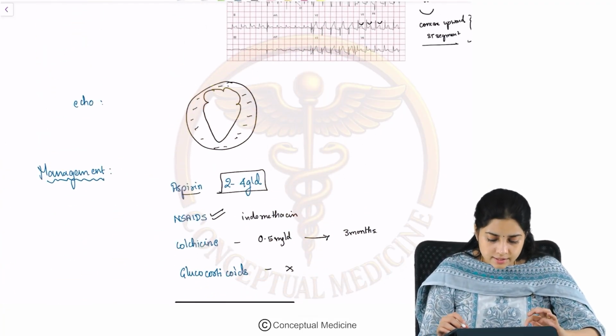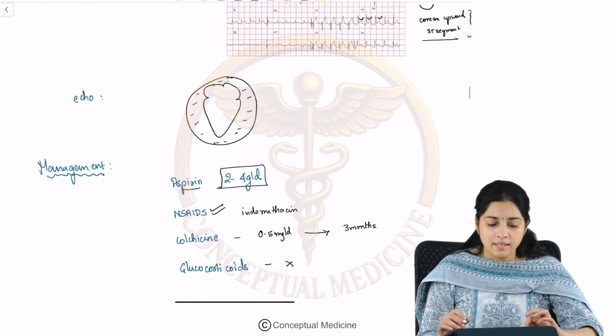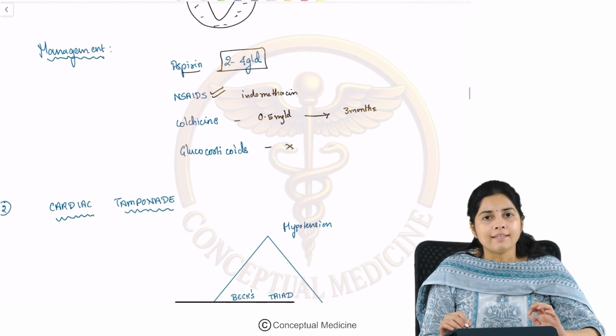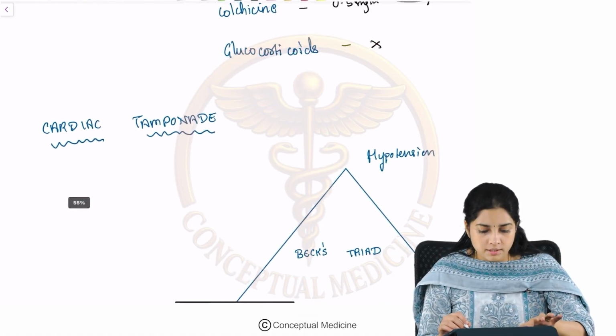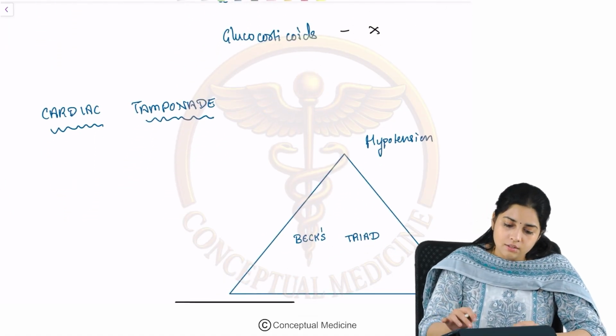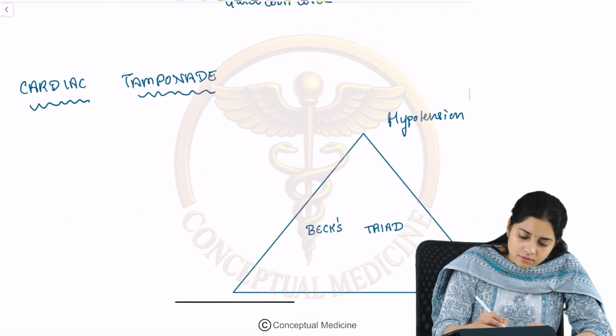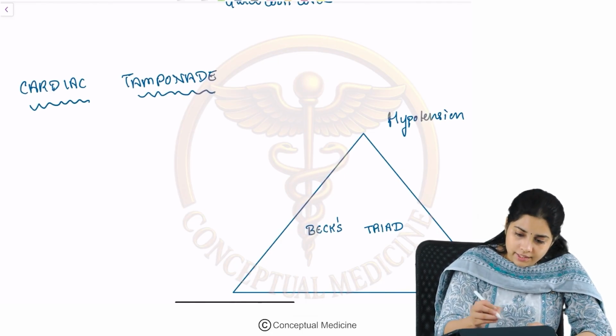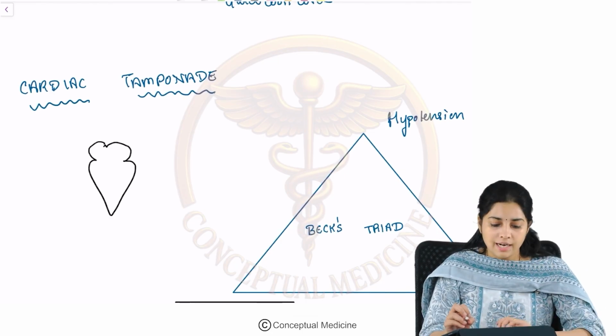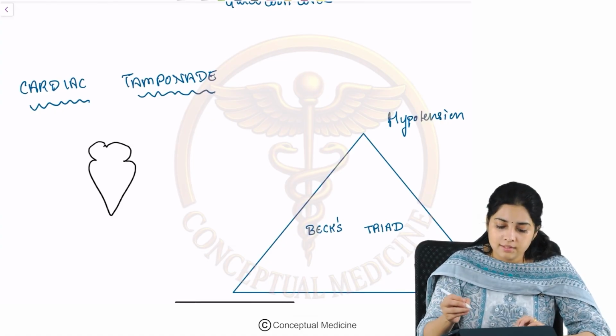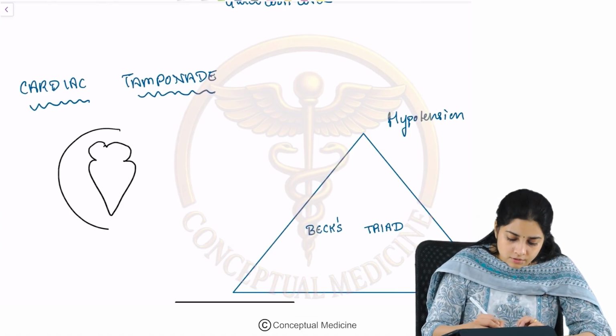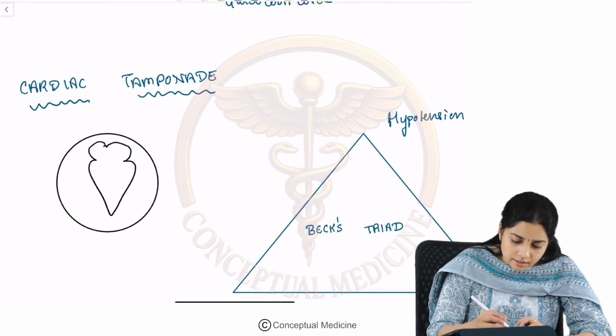Fine. Now, let us move on to the second pericardial disorder, which is the cardiac tamponade. Now, what is the cardiac tamponade? Cardiac tamponade also has the same pathophysiology, where you have fluid surrounding the heart.